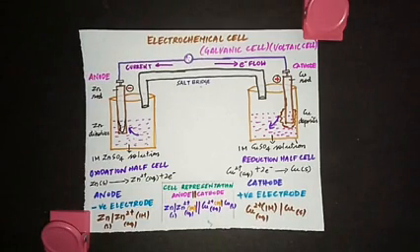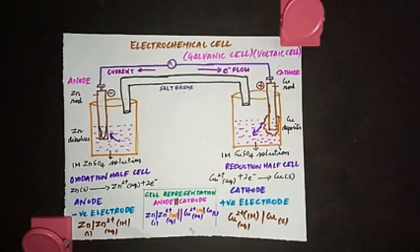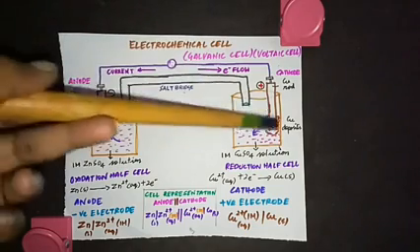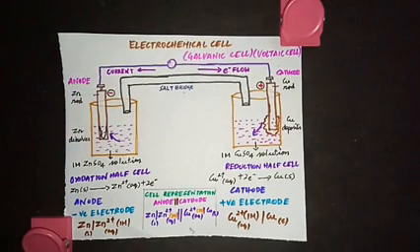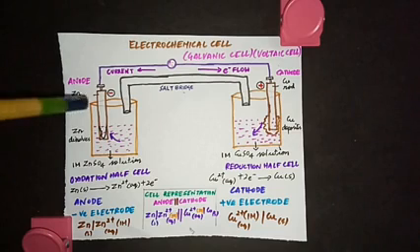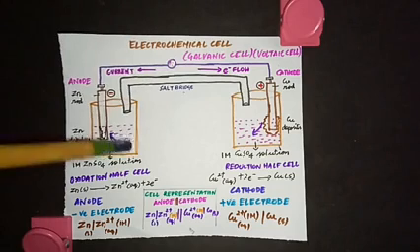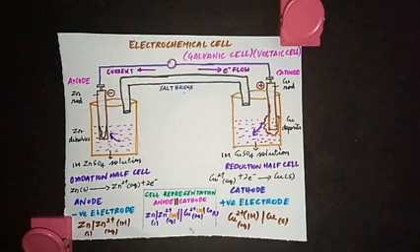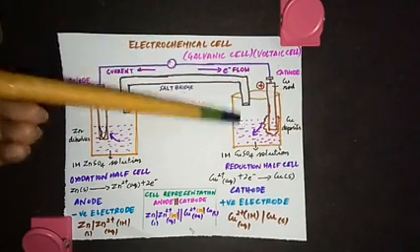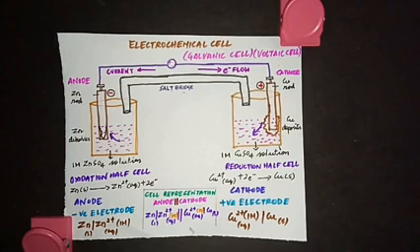So remember, just now I told you, here electrons will be accumulated on the electrode, and here the ions will be accumulating on the electrode. So these electrodes will acquire either positive or negative charge with respect to the solution. So this leads to a potential difference between the metal electrode and its ions in the solution. This potential difference between the metal electrode and the ion in the solution is called the electrode potential.